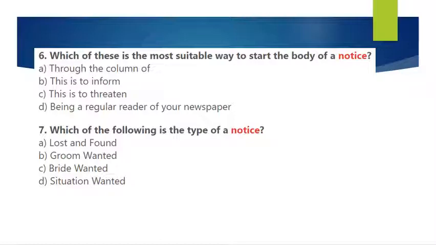Seventh one, which of the following is a type of a notice? A, lost and found, B, groom wanted, C, bride wanted, D, situation wanted. See, B, C and D, they are all classified advertisements. Whereas lost and found, that is the type of a notice.